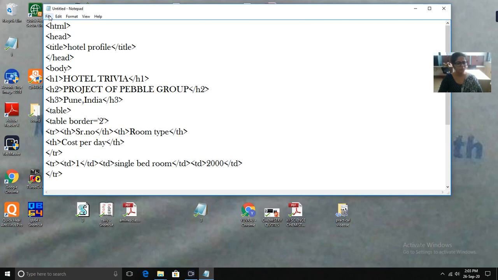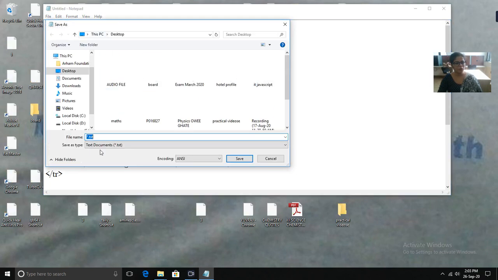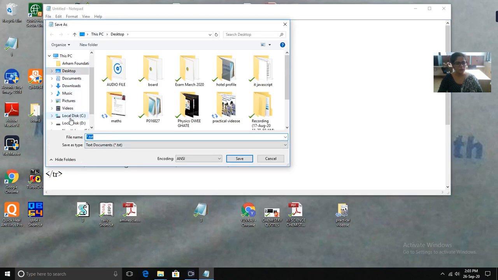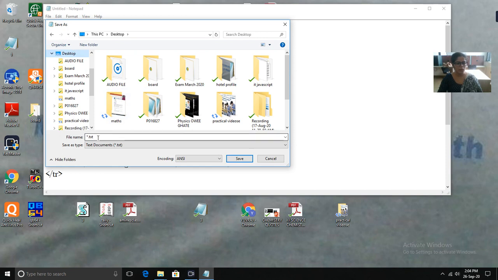First of all, if you don't want to store in a folder, the simple step you have to follow is to go to File. After creating the file, you have to save the file. So for this you have to go to the File option, then Save. Now this is the location that you can give. It is your choice, whatever location you want to give. Suppose I am giving the location as desktop, and now you have to give the name of the file.